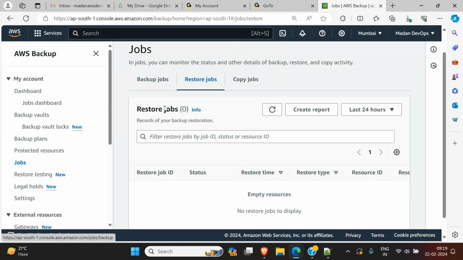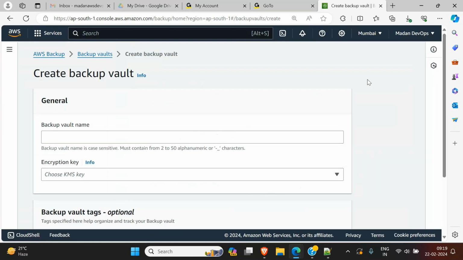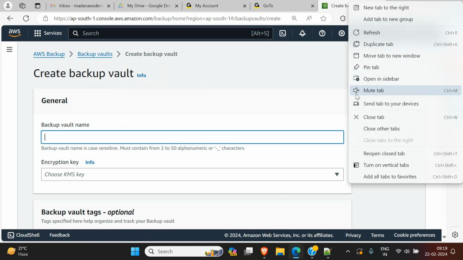Now let's first go to backup vaults and create a backup vault. Now click on create backup vault. When you click on that, we have to give a vault name. So for example, first of all we need to take a backup, which means first of all we should have service resources, right? First of all a server should be there, and the server hard disk should be there. In that hard disk some data should be there, right? So I will create one server first. Then we can see how we can do it.